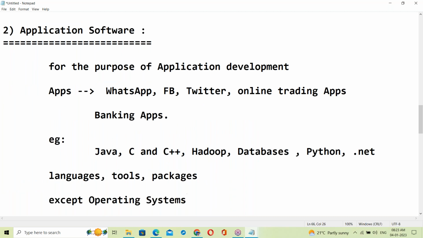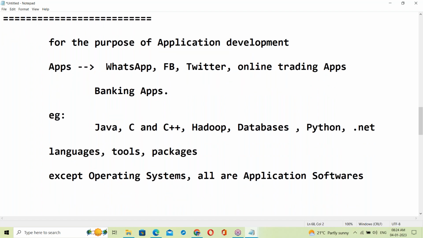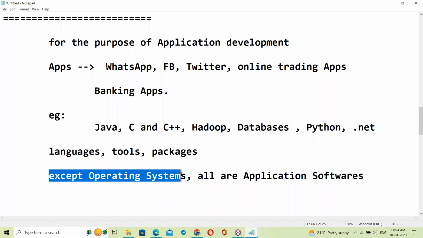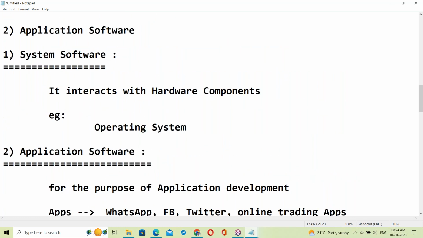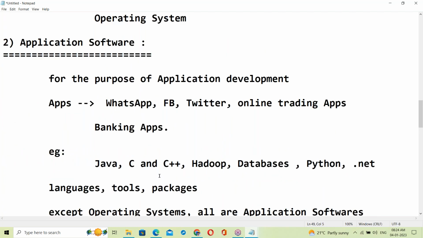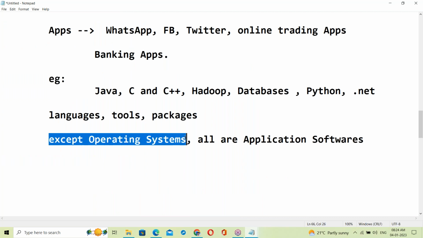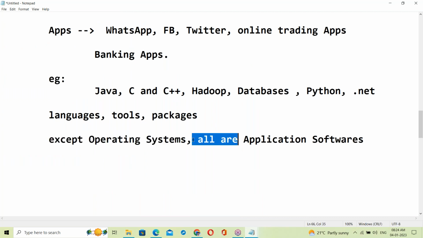Except operating systems, all are application softwares. OS comes under system software. Remaining all are application softwares except operating systems.